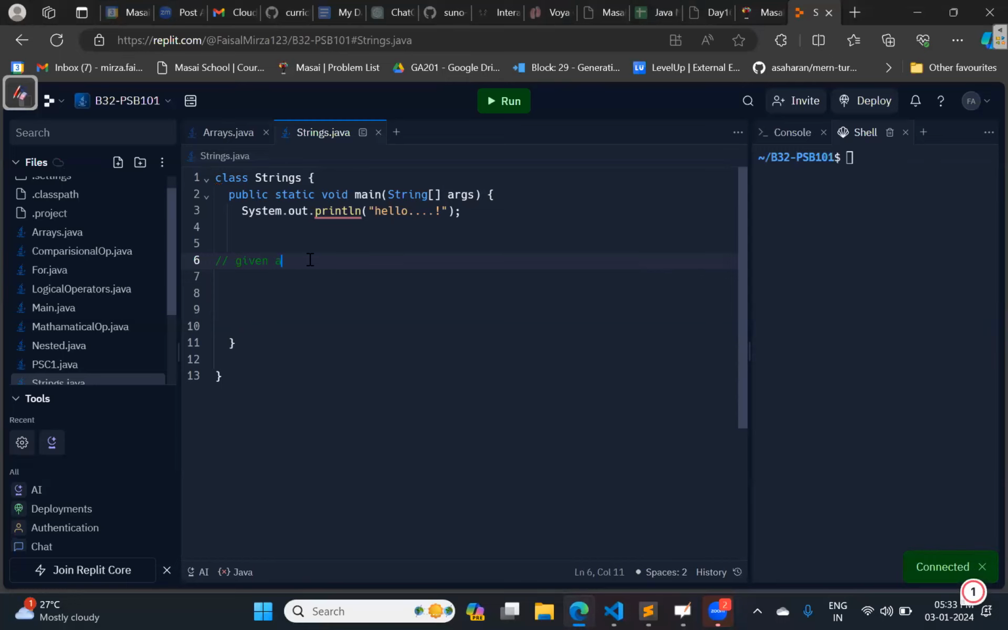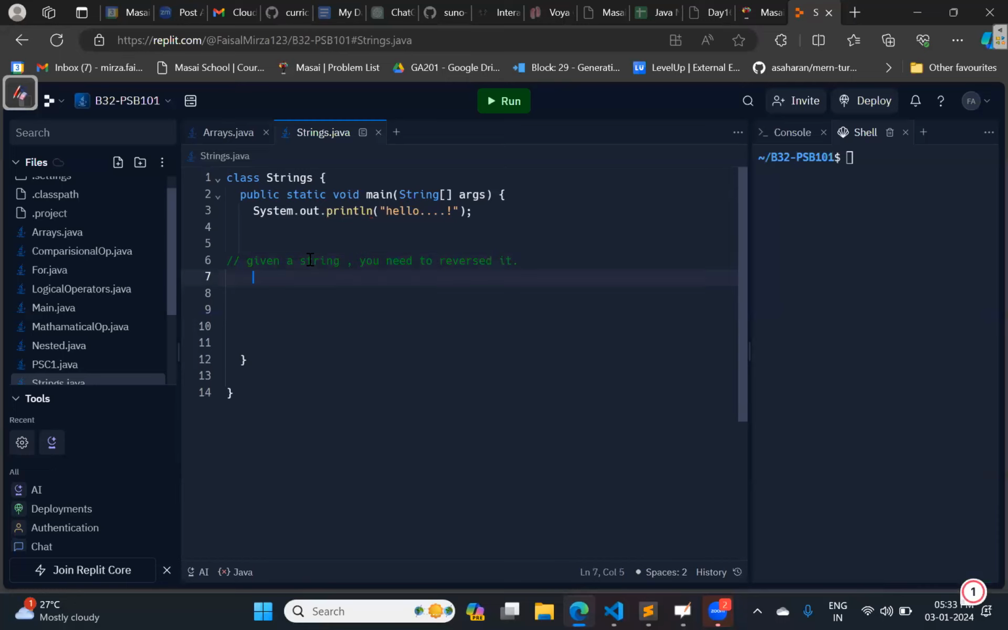Given a string, you need to reverse it. Have you got the problem statement? For example, if the string is hello, what is the reverse of this? If the string is Aman, what is the reverse of this? Okay, this is what you need to do.